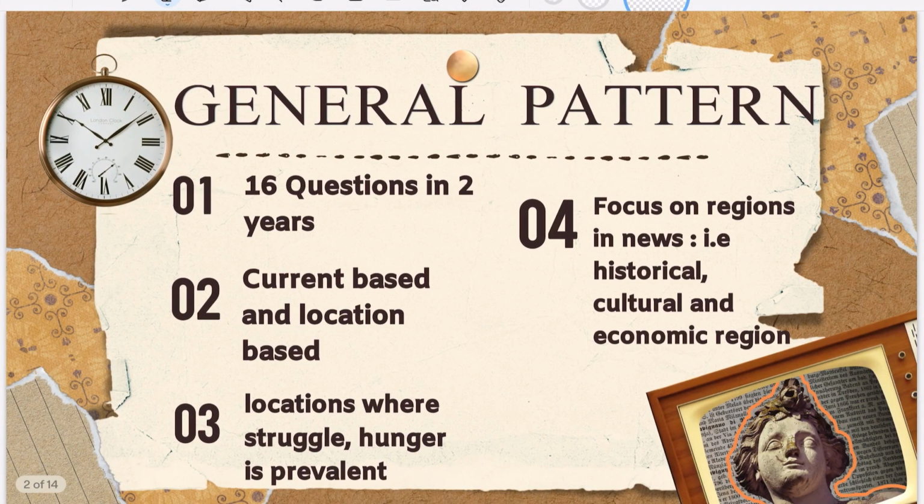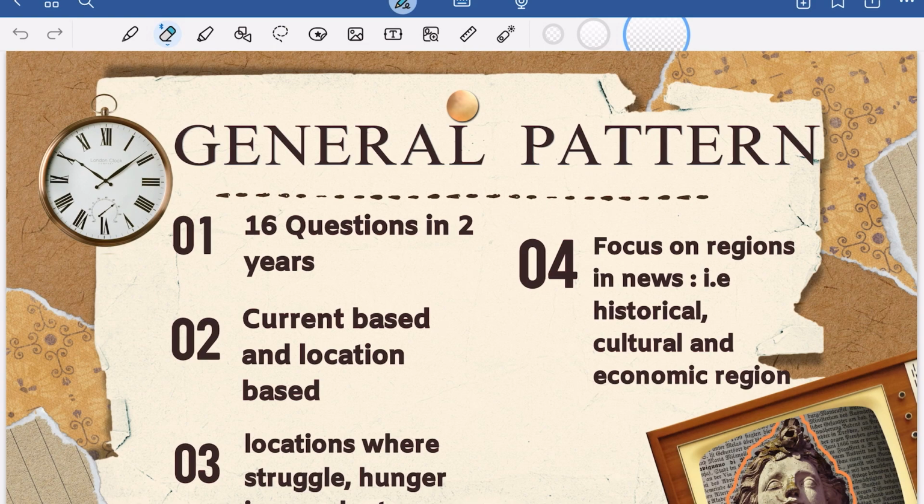So if you see the general pattern which I have analyzed from the past 10-year questions, generally in the last 2 years there were 16 questions. That means 8 questions per year, and it will fetch you around 16 marks if you are able to do it right. So you can understand the importance of these topics and these issues. So pay attention while reading. Pay attention to what I am telling you about the pattern and how the UPSC is asking these questions, right? Then only you will be able to study effectively.